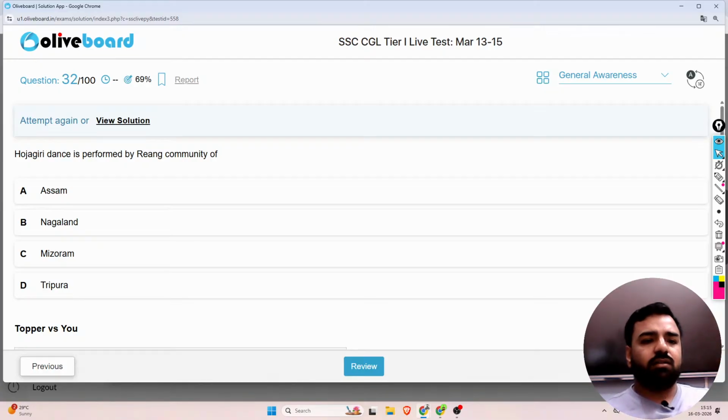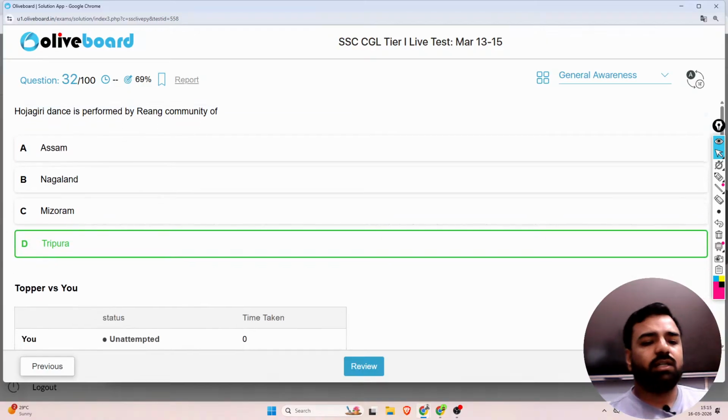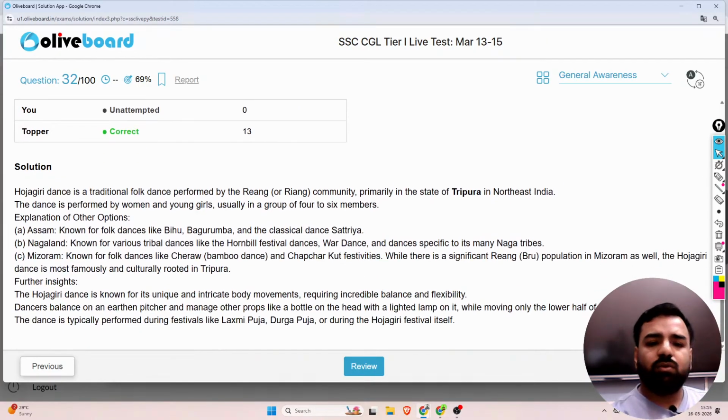Hojagiri dance is basically performed by the Reang community of Tripura. So option D is the correct answer. But you need to know about a few other dances as well. If I talk about Assam, the folk dances are Bihu and Bagurumba, and the classical dance is Sattriya. For Nagaland, there are various tribal dances like the Hornbill festival dances, war dances, and dances specific to some of the Naga tribes.